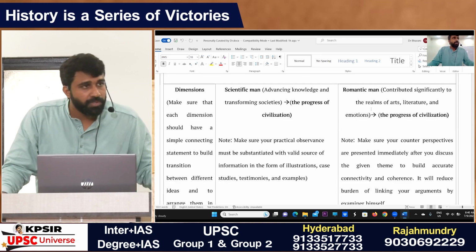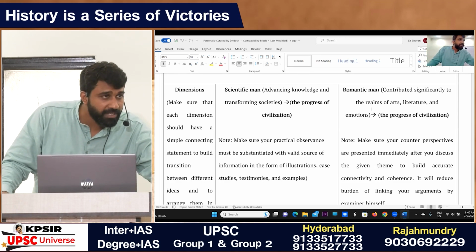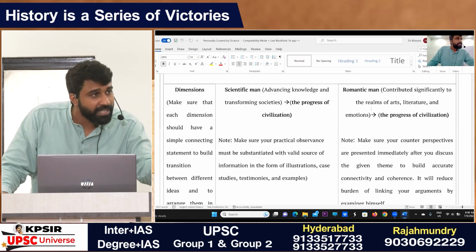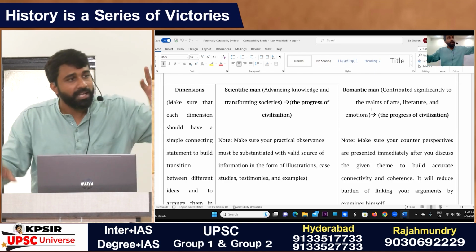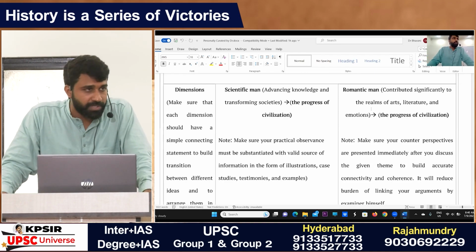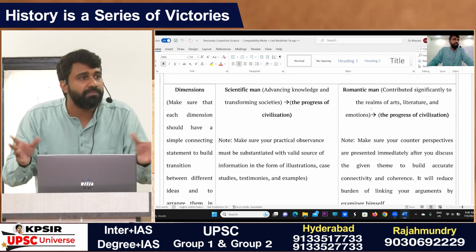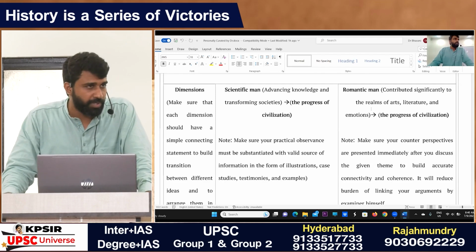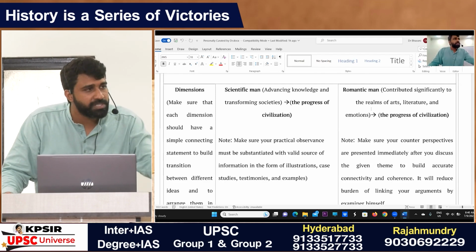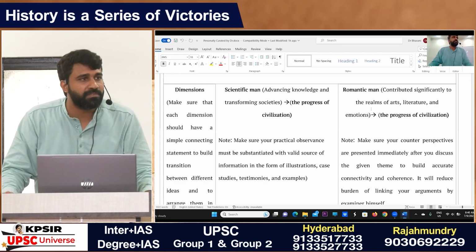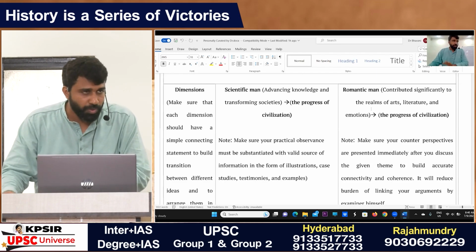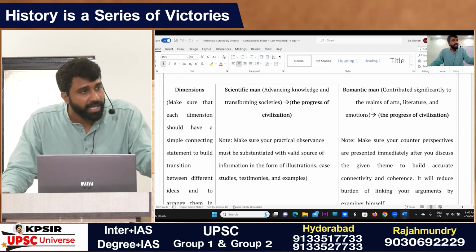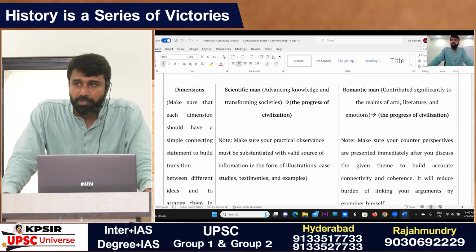Second part, you have multiple ideas and each idea should be given with a valid, suitable example or testimony or case study, and at the same time in very concise writing, rather than elaborating one idea in more words, because the examiner expects more dimensions also. At the same time, equal weightage should be given to counter arguments, counterpoints, because if I give more weightage to the scientific man who contributed to the progress of human civilization, what about the romantic man? So you should have an interlinking approach. Simultaneously, you can do that. It will be very good for you and the examiner too. It is easy for them to understand.